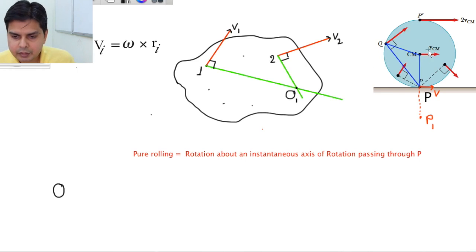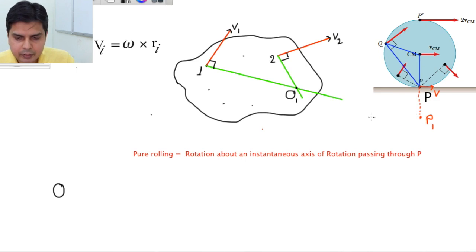So in this case, suppose now there is rolling with forward slipping. The same theorem, if I am using it, you take this V_CM, this is V_CM, you take a perpendicular from this, it will pass through this. You take a perpendicular from this, it will also pass through this. So ultimately it will be somewhere here, that instantaneous axis of rotation will be passing through this point.